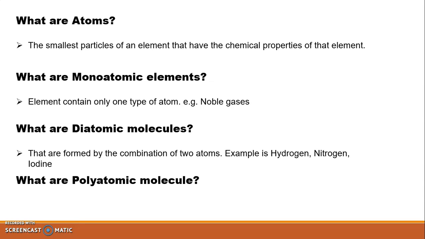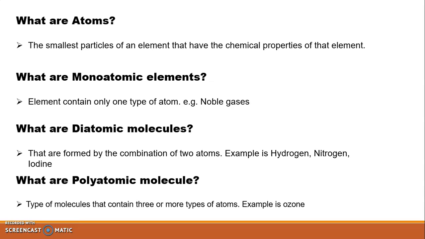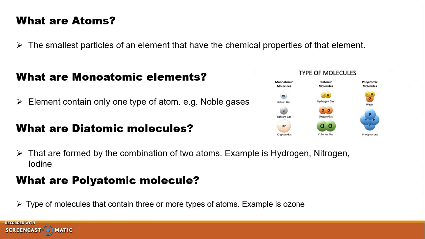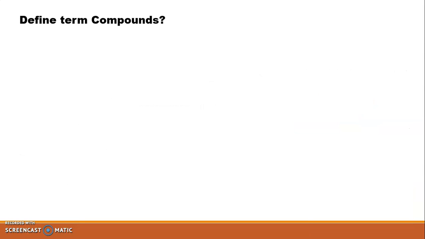What are polyatomic molecules? A type of molecule that contains three or more atoms. Example is ozone. That is the comparison between monatomic, diatomic and triatomic molecules. That is the example for ozone.